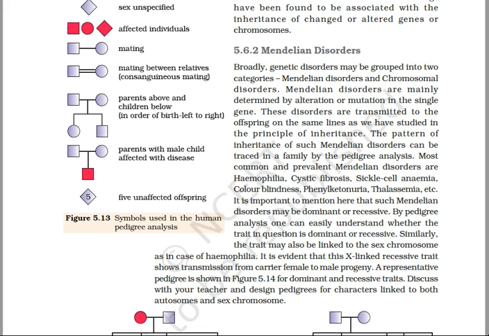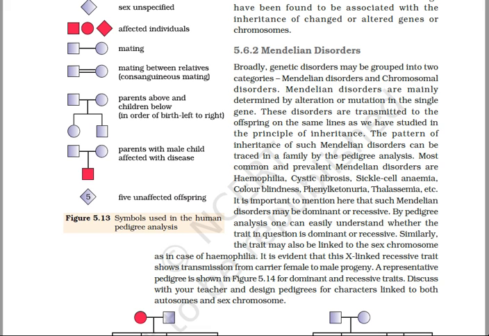So the genetic disorders are grouped into two categories. They are Mendelian disorders and chromosomal disorders. The Mendelian disorders are divisible into two types again. They are recessively inherited diseases, which can be autosomal or sex-linked, and dominantly inherited diseases, which are autosomal.